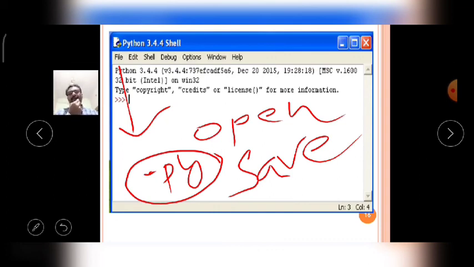After saving the program, simply with the help of F5 or the Run button, the Python program is executed. Then the answer is again displayed at the Python prompt only. Like that, the Python interpreter works in both ways: one is interactive mode and the other is scripting mode.